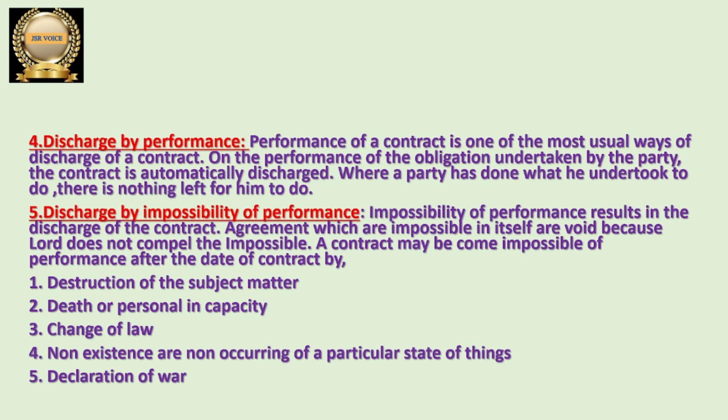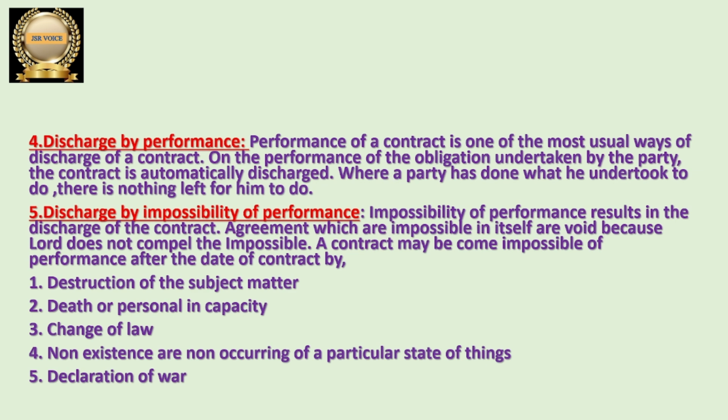The building is the subject matter here. Otherwise, A wants to sell his car, the car is the subject matter. If the car or building is destroyed, there is destruction of the subject matter. The subject matter is no more. So how can A sell either the building or the car to B? Not possible, so the contract comes to an end.